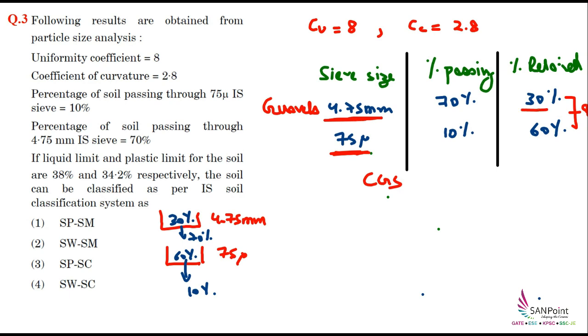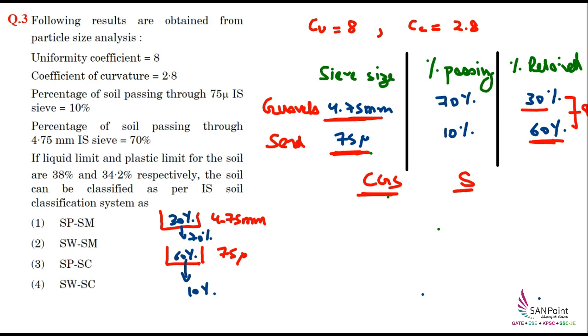Whatever soil is retained on the 75 micron sieve is sand, because we know that sand particles are between 75 micron and 4.75 mm. So the sand percentage is 60%. Under the coarse grained soil, the higher percentage is sand, so the soil will be sand, and the answer should start with S.